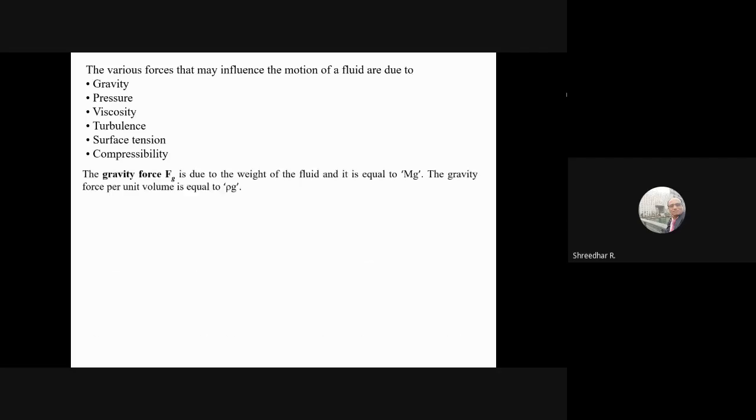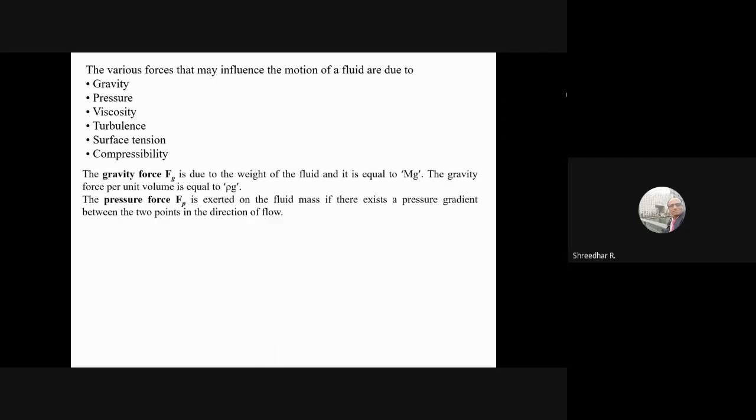As I told you, gravity force is due to the weight of the fluid, that is equal to m into g. So you can also talk about gravity force per unit volume. Mass by volume is density, so density into g. That means rho into g is also known as the gravity force per unit volume. Weight is nothing but mass into acceleration due to gravity, and mg by volume is m by v, and m by volume is rho, so gravity force per unit volume is rho into g.